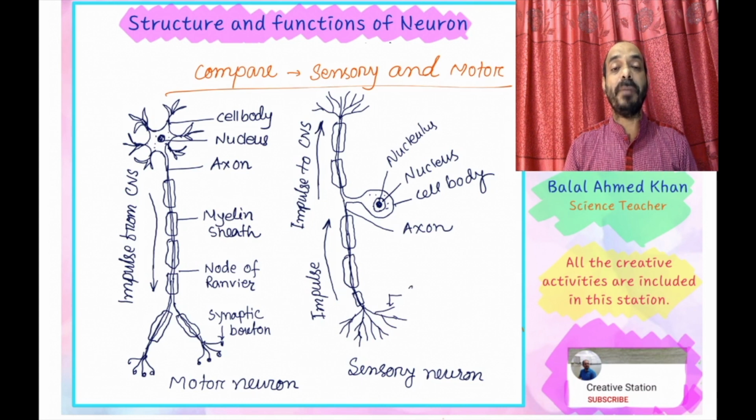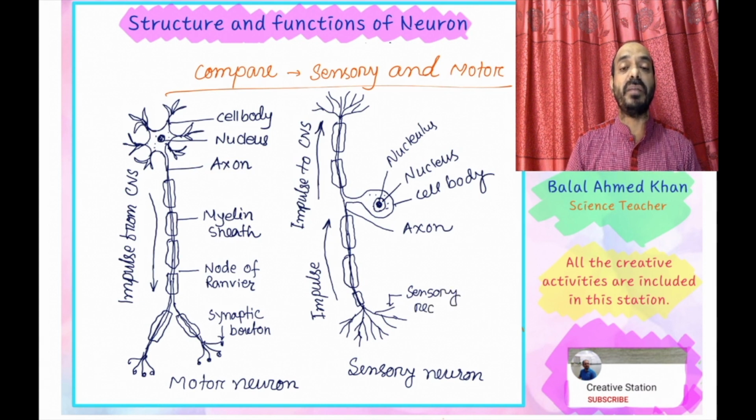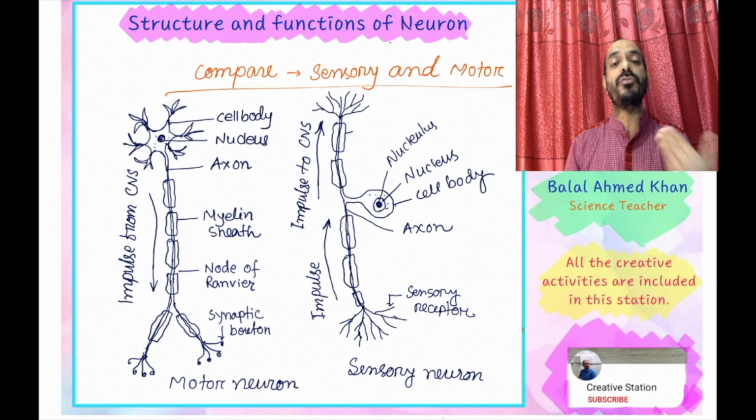This cell receives impulses with the help of these sensory terminals or sensory receptor part. With the help of this sensory receptor part, it transfers different types of impulses from one part of the body to another part, or from outer environmental impulses to the central nervous system or brain and spinal cord.